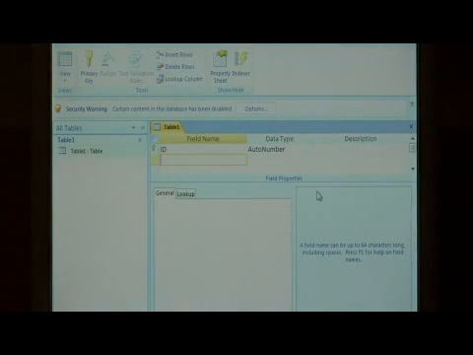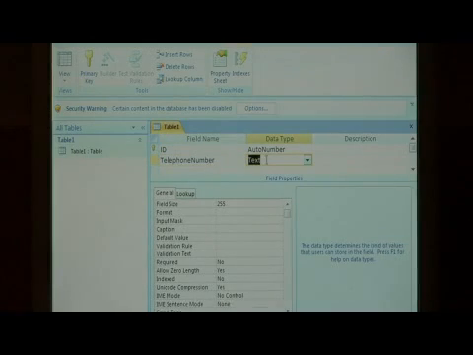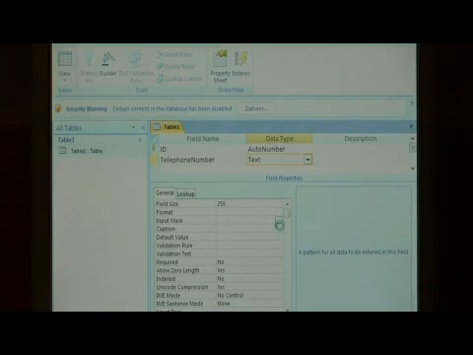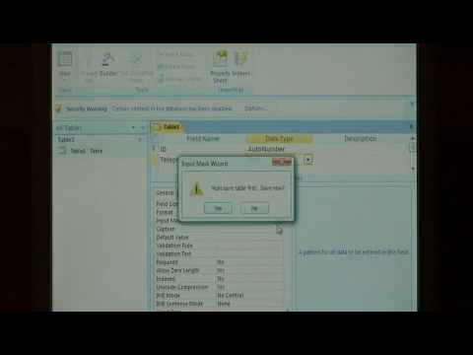And we're going to create a text field called telephone number. Telephone number, and we're going to give it a data type of text. To create your input mask, down here in the field properties area, click on the input mask area and click these 3 little dots. If it asks you if you have to save your table first, just click yes.